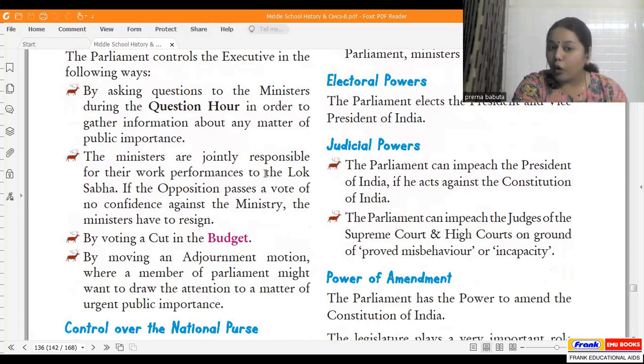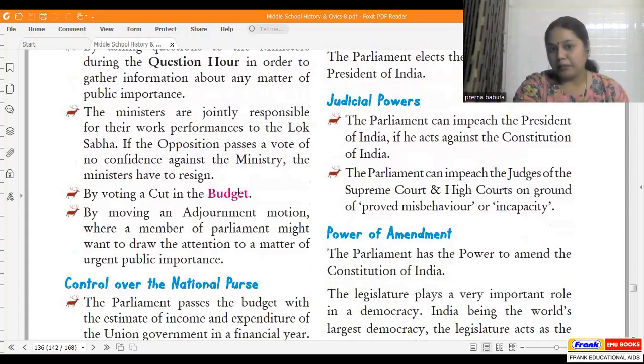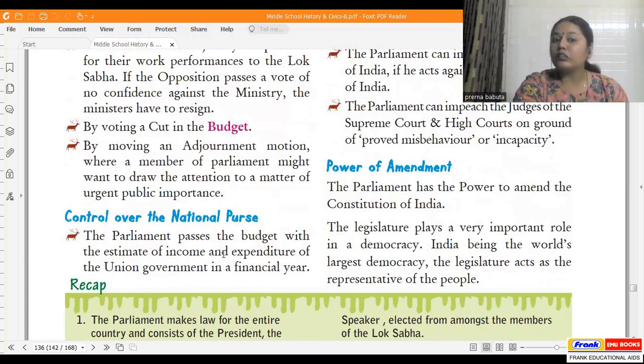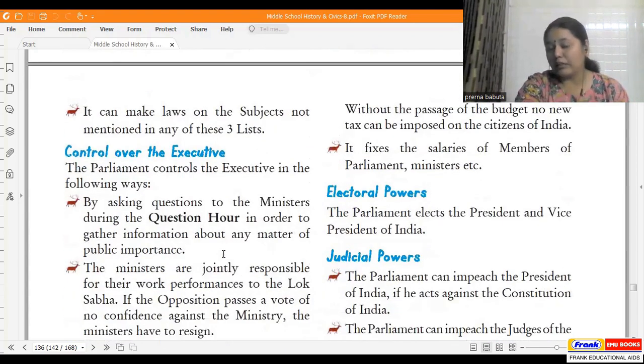Ministers are jointly responsible for their work performance to the Lok Sabha. If the opposition passes a vote of no confidence, then the entire ministry has to resign then and there. By voting a cut in the budget, by moving an adjournment motion where a member of parliament might want to draw attention to a matter of urgent public importance. Then, of course, control over financial decisions are also among its powers.